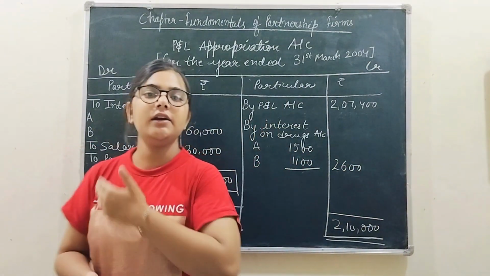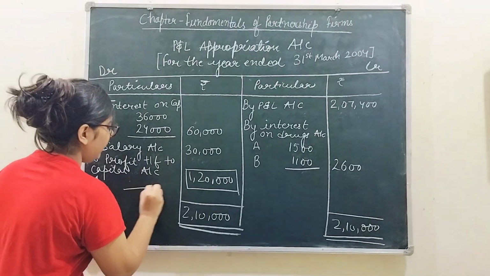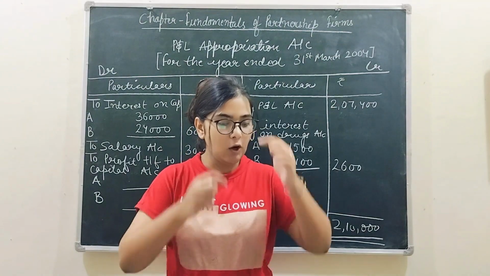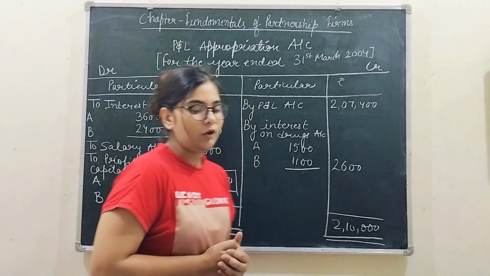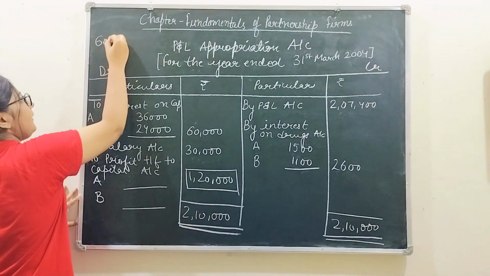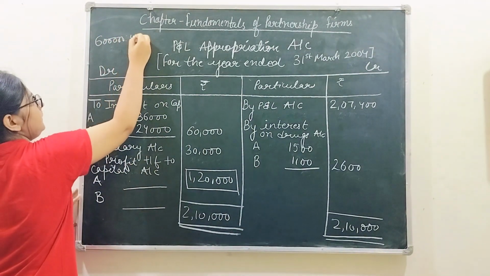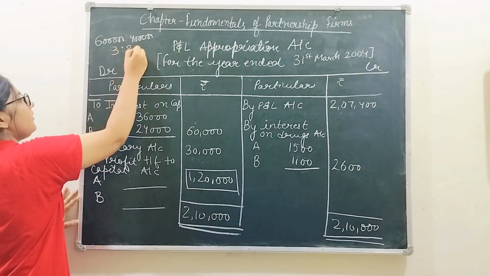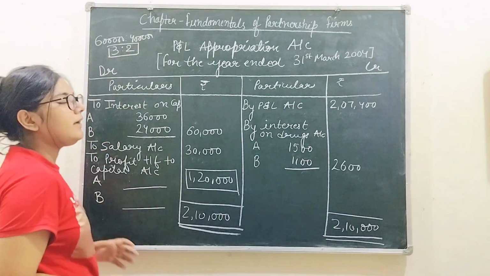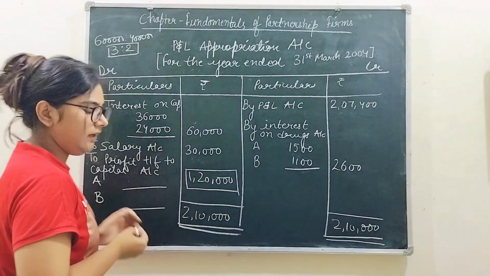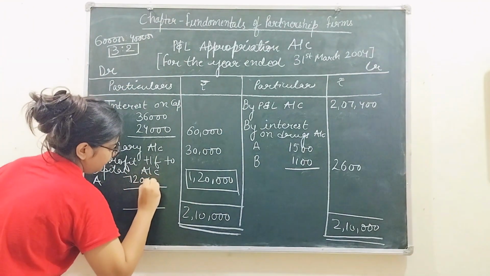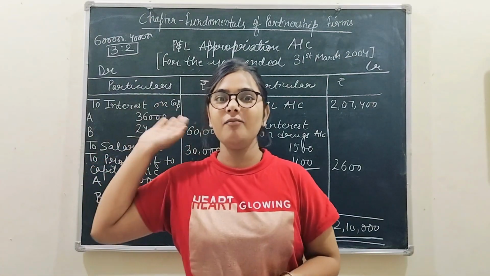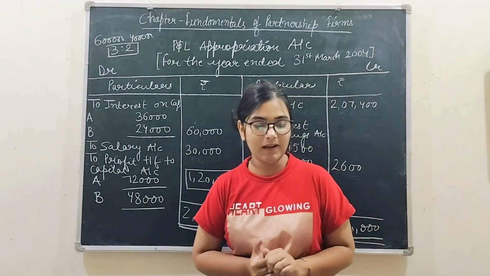Right? After this, you need to divide this profit amongst the partner A and partner B. Right? Now, the ratio that they have told you: sharing of profit and loss will be in the ratio of their capital contribution. So you need to find the ratio on the basis of capital contribution. So these two are the capital contributions and you are getting 3:2. Now divide the 1,20,000 in 3:2. That is giving you 72,000 and 48,000. So this is it. We have made the profit and loss appropriation account which is being asked in the question.